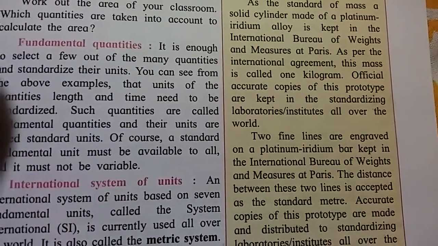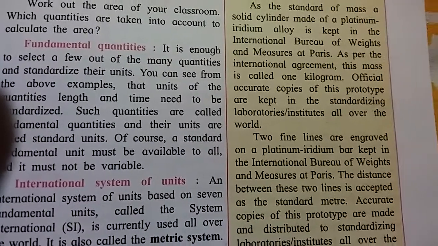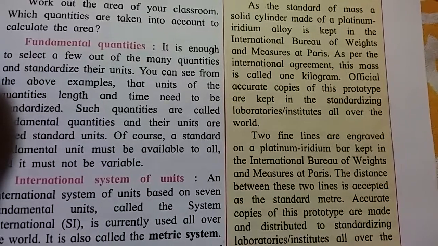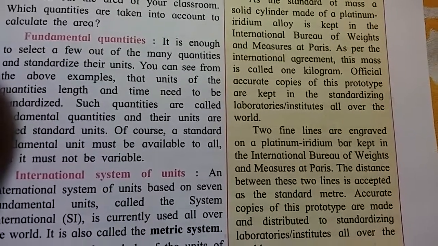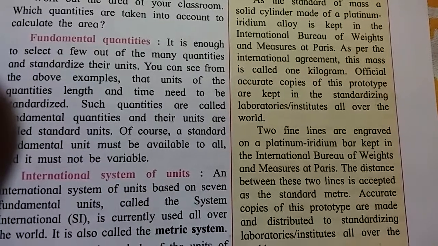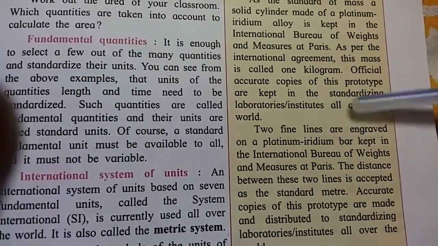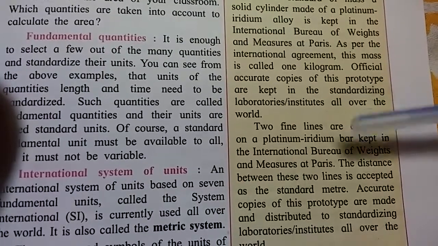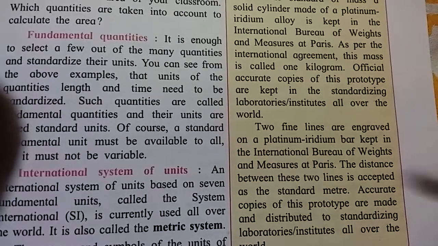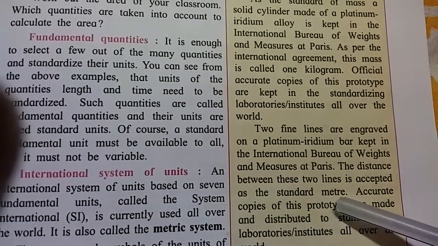Two fine lines are engraved in a platinum iridium bar kept in the International Bureau of Weights and Measures at Paris. The distance between these two lines is accepted as the standard meter.